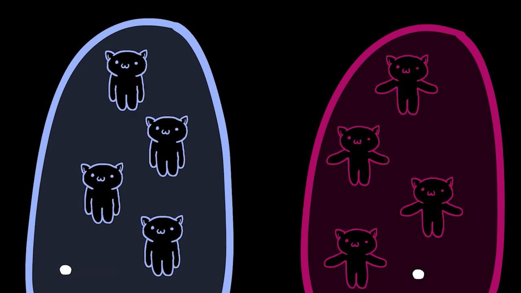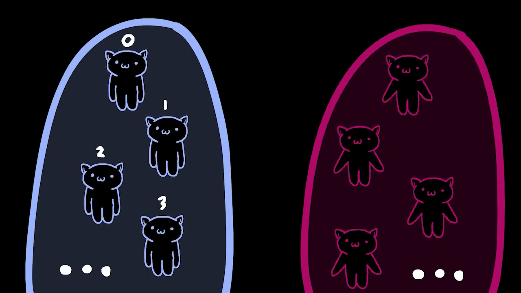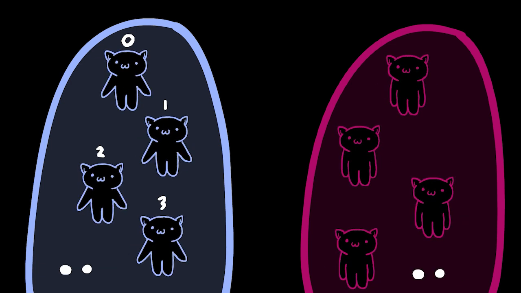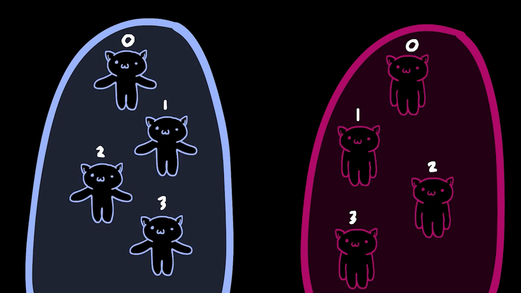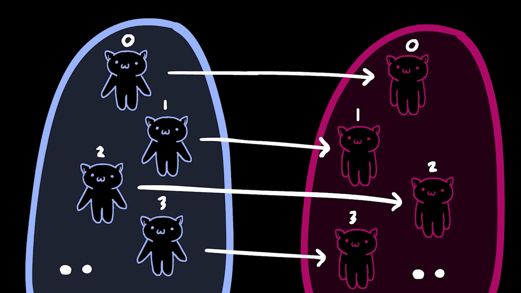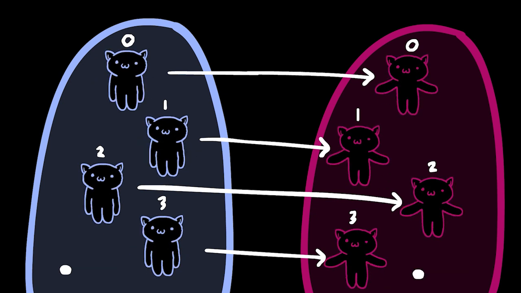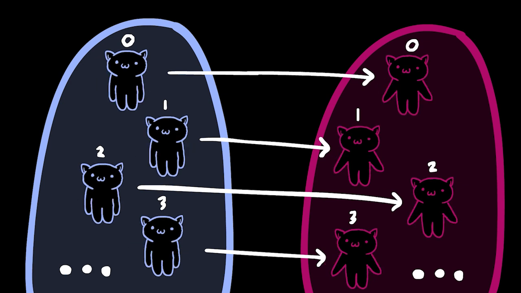Let's start pretty simple by labeling each of the infinite male cats with a number. The first cat would be 0, the second would be 1, the third would be 2, and so on. And we could do the same with the female cats, labeling the first female cat with 0, the second with 1, and so on. Then we can form a bijection by matching the same numbers. So male cat number 0 would be matched with female cat number 0, and male cat number 1 would be matched with female cat number 1, and so on.